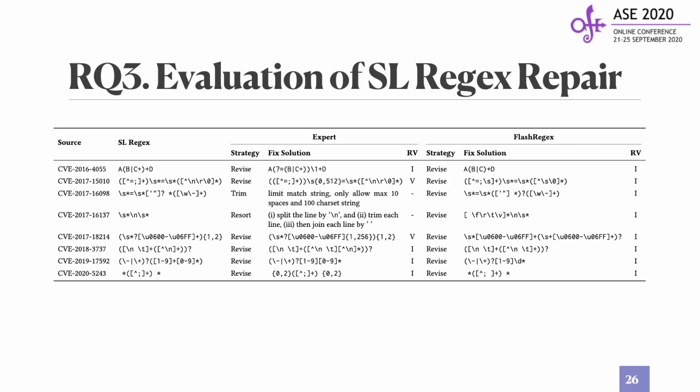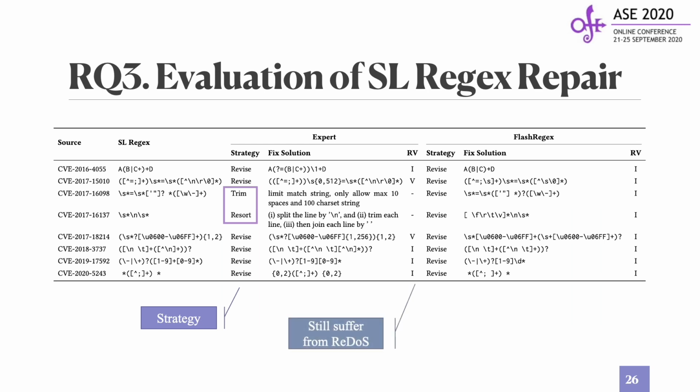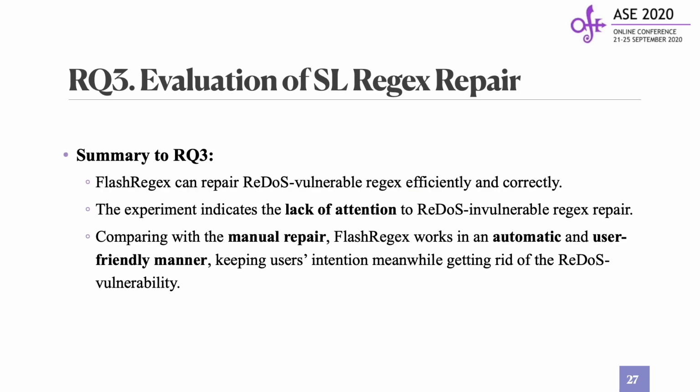We also compare with the repaired regex provided by experts. When examining 8 CVE cases, we found that some fixes are not designed for regex, but for users' inputs. In addition, after repair, 2 of them are still ReDoS vulnerable. Therefore, we can summarize that FlashRegex can repair ReDoS vulnerable regex efficiently and correctly. The experiment indicates the lack of attention to ReDoS in vulnerable regex repair.